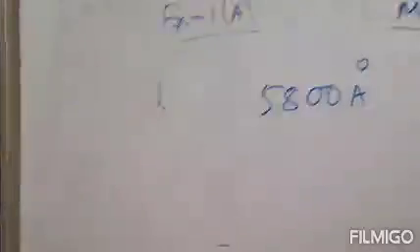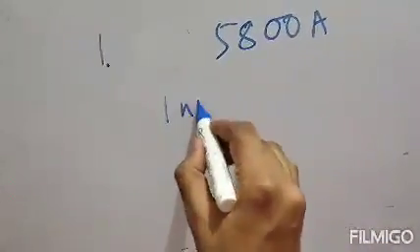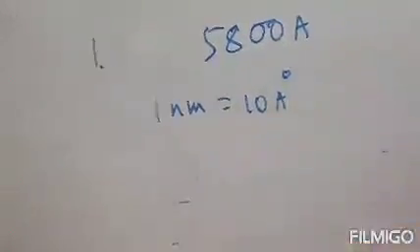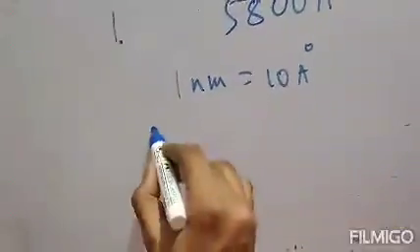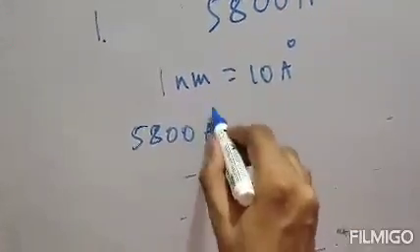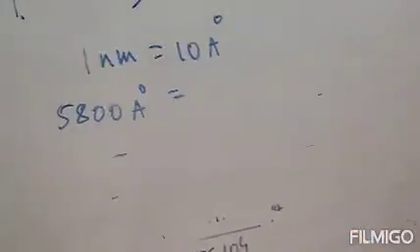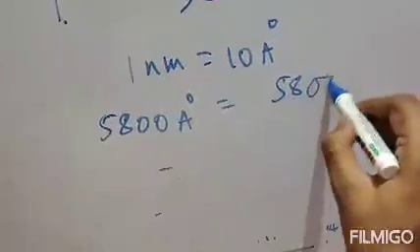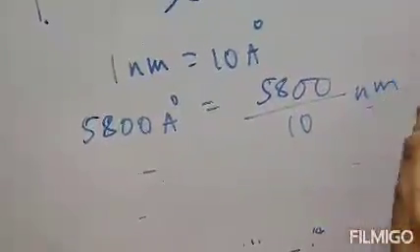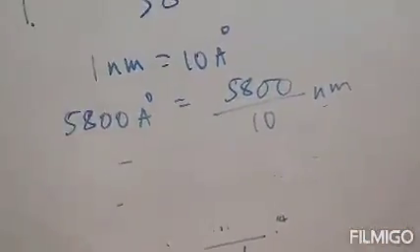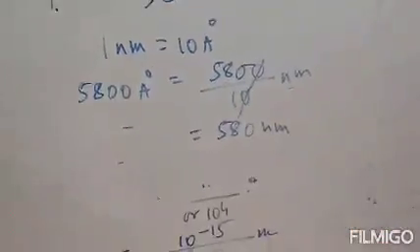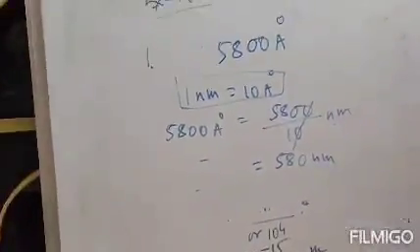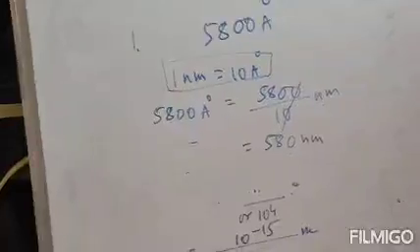So what is the relation between nanometer and angstrom? The relation is 1 nanometer equals 10 angstrom. Clear? So therefore 5800 angstrom equals 5800 divided by 10 nanometer. Clear? That means this is equal to 580 nanometer, because this is the relation between nanometer and angstrom. So 5800 angstrom equals 580 nanometer.